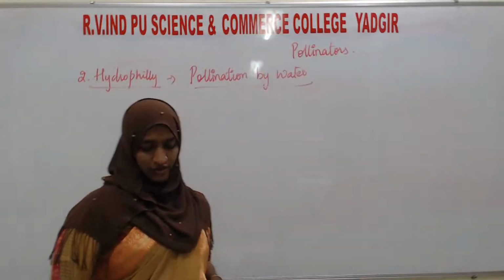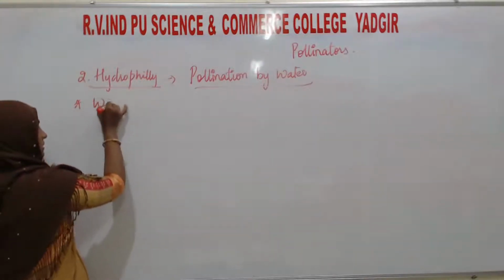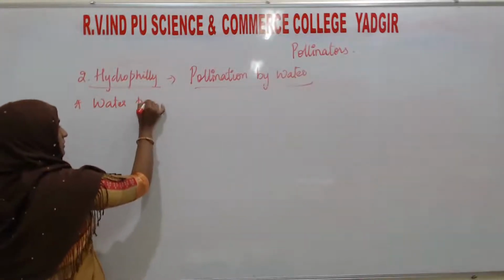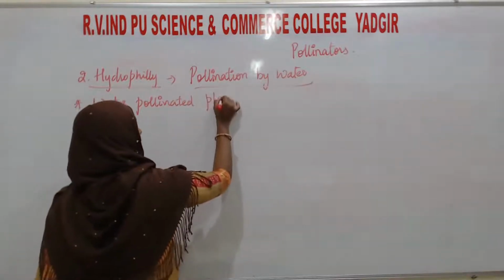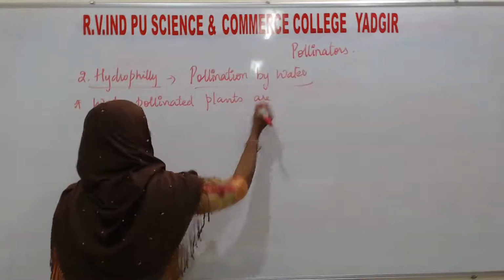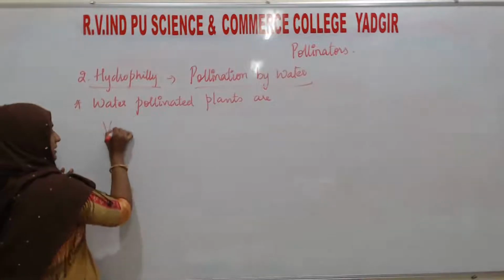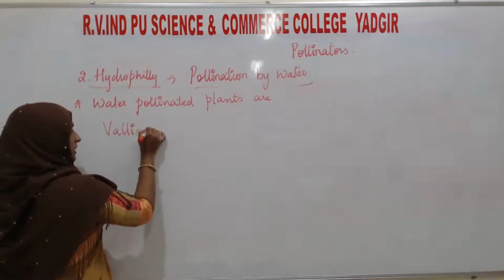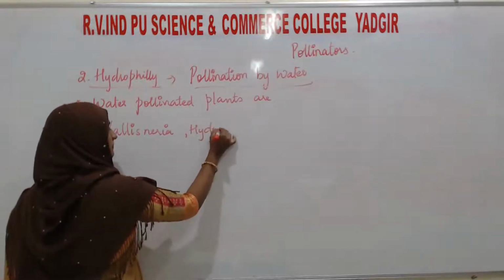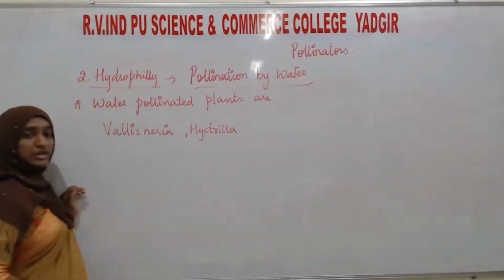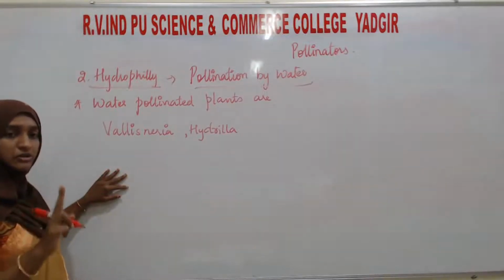So here, some of the water pollinated plants are Vallisneria, Hydrilla. See, from this pollination, I told you one 3-mark question or 2-mark question. Compulsory, it will come for your theory exam.